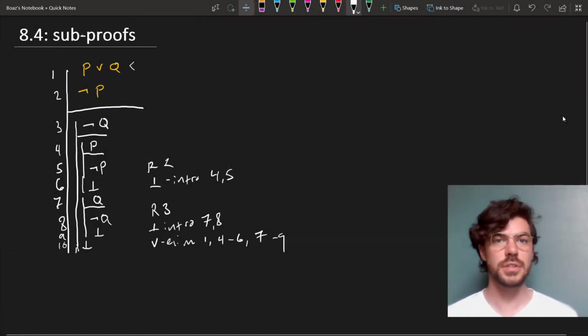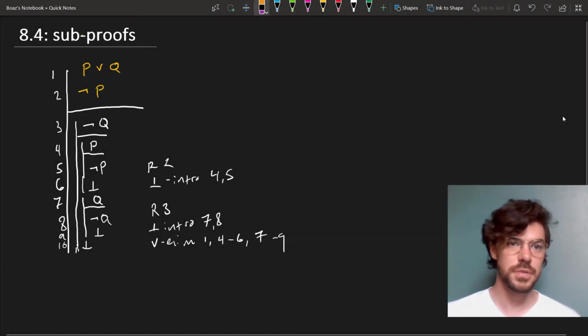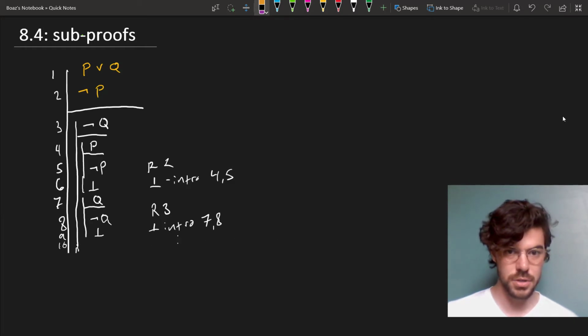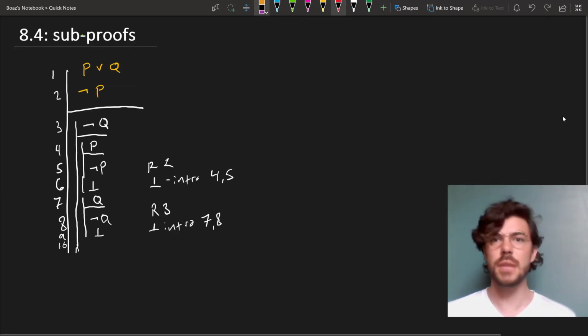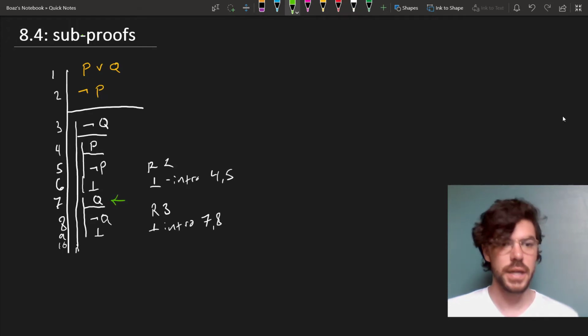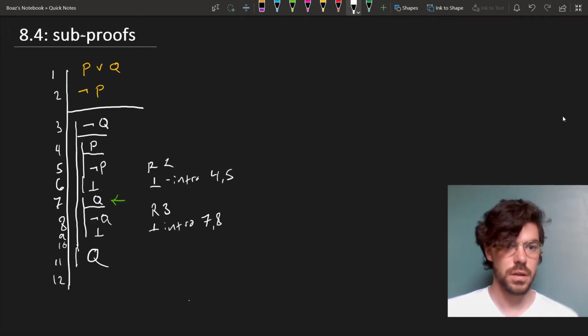Just to discuss some general rules for subproofs, I want to return to this proof that we went over in the last round. So suppose that we wanted to derive Q. I'm going to just erase the bottom of this and construct a proof in which something goes very wrong. Sometimes it's easy to get caught up in a mistake here where you see something on an earlier line, like right here, and you say, oh, that's exactly what I want. So I'll just do line 7, reiterating line 7, and then put it down here, and that was my goal.